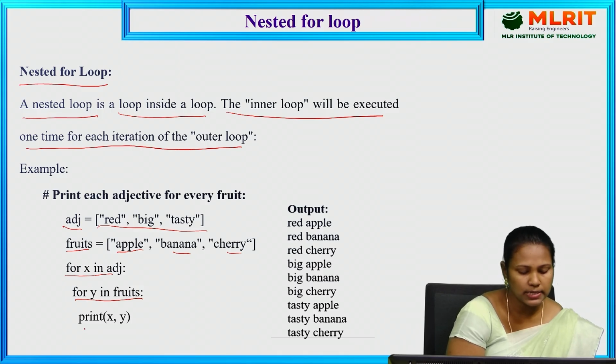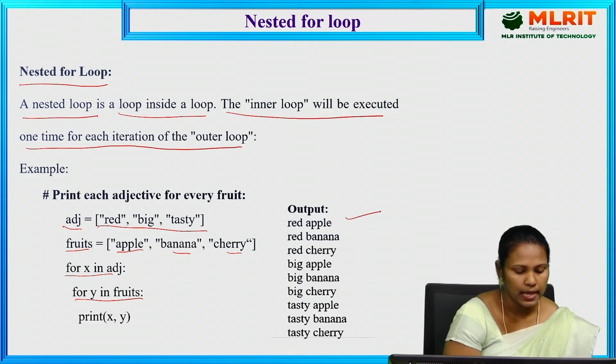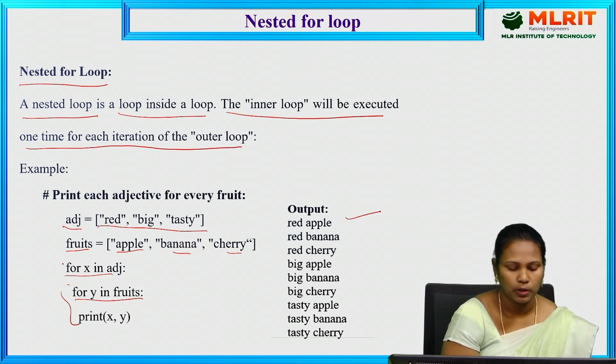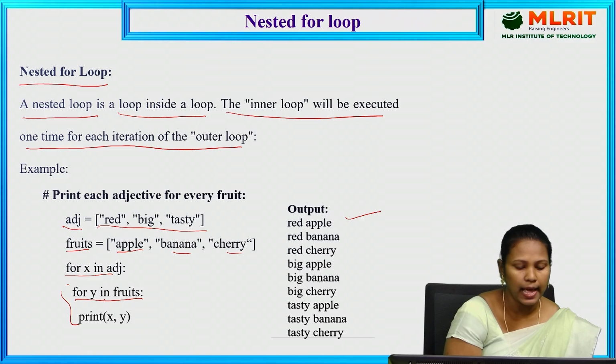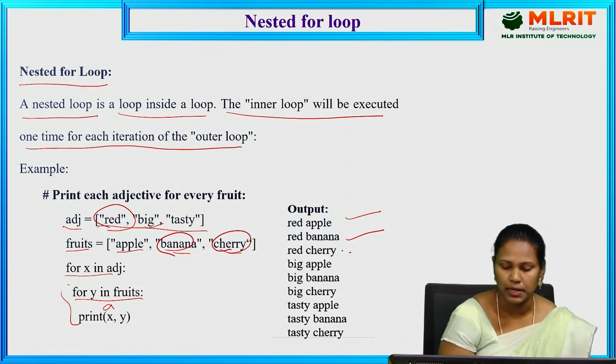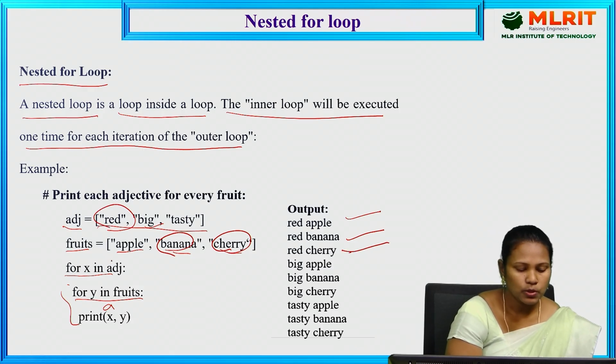So first it prints x and y. The x value is now red and the y value is apple. Again it iterates through all the inner loop elements, and only then does it go to the outer loop. So now y is updated as banana: red banana. Again y is updated as cherry: red cherry, with the x value the same. Now all the values are covered, so it goes out of the inner loop.